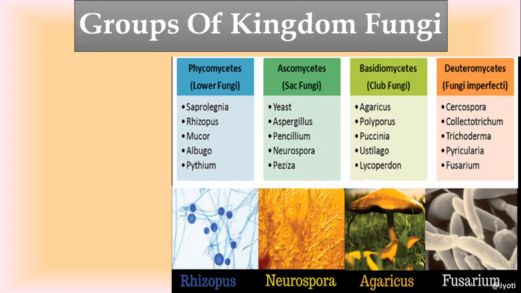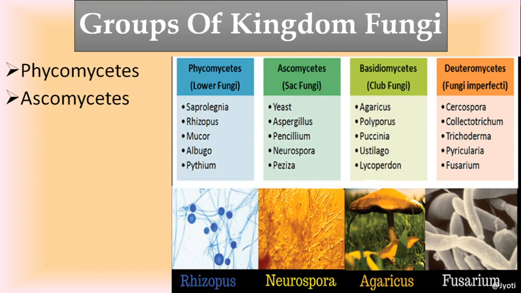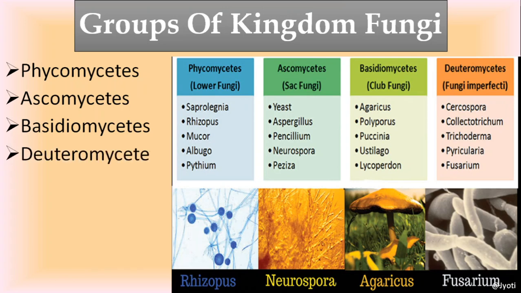So these are the four groups of fungi which are classified on the basis of morphology of their mycelium and the reproductive spores. They are phycomycetes, ascomycetes, basidiomycetes and deuteromycetes.